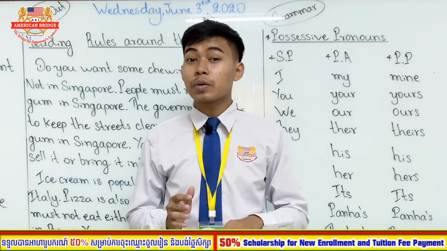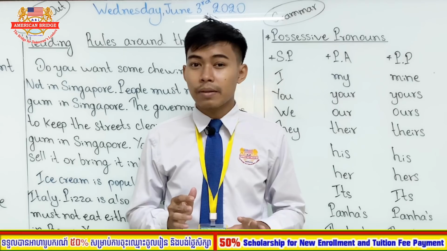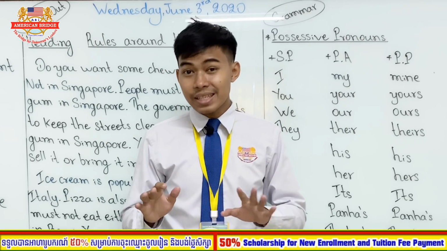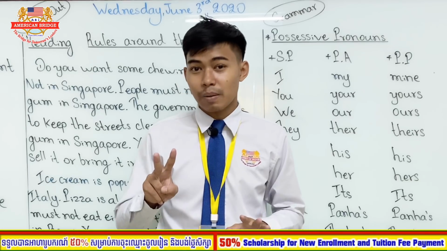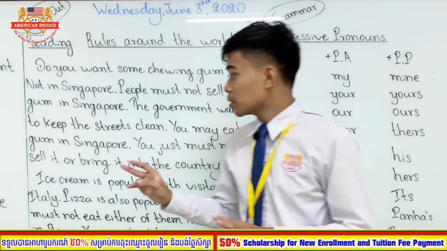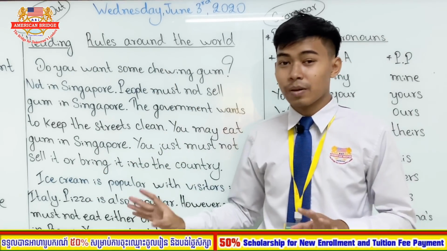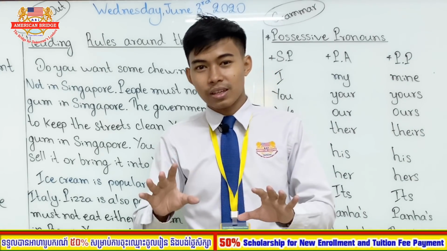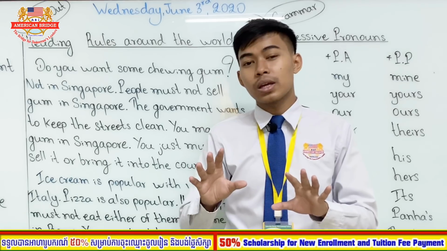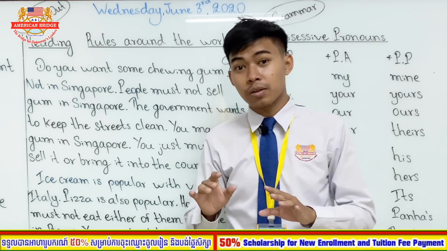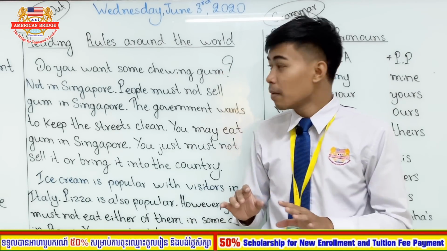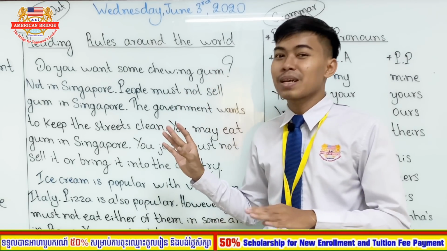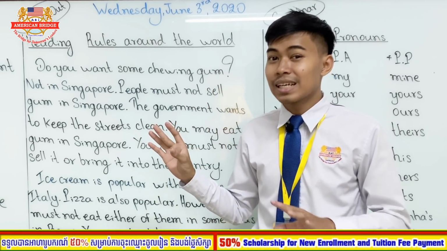Yesterday we learned about a reading, right? Rules around the world, and there are 4 paragraphs in that reading. And yesterday we learned the first 2 paragraphs, and today we are going to finish the last 2 paragraphs. We are going to learn together, read together, understand together, okay? And then we will finish our reading. Okay, so now let's take out your textbook. But before we continue, I would like to review some vocabularies that you learned yesterday.